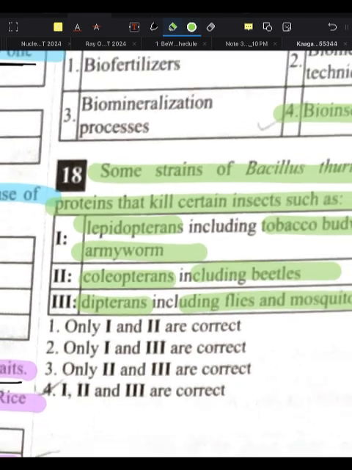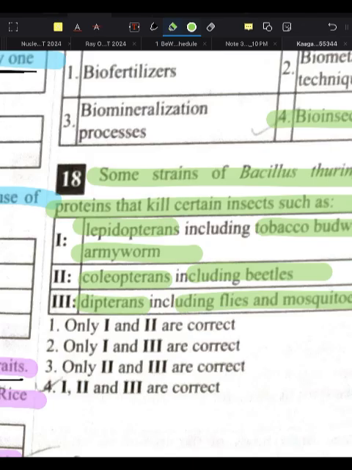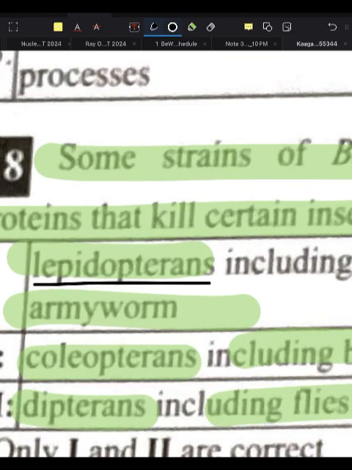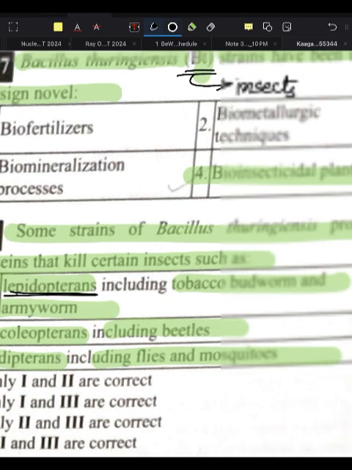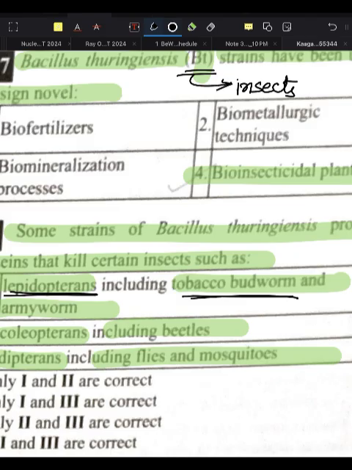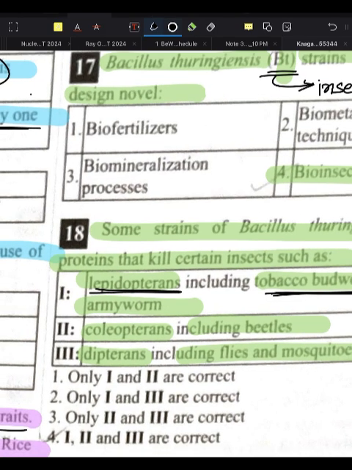So some strains of Bacillus thuringiensis produce protein that kills certain insects. They may modify the question, and they may ask what are the lepidopteran insects. The lepidopteran insects are tobacco budworm and armyworm.